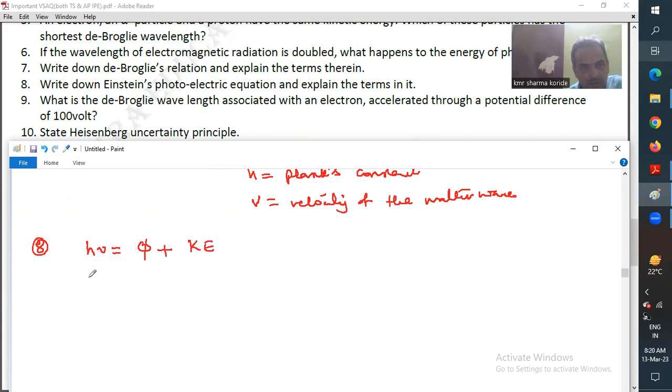In the other way you can also write h nu is equal to phi, the work function, plus half mv square.